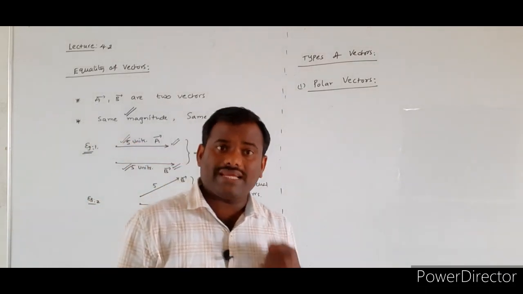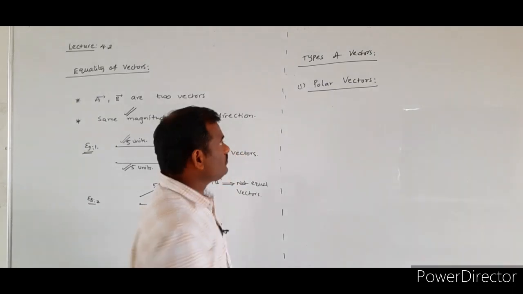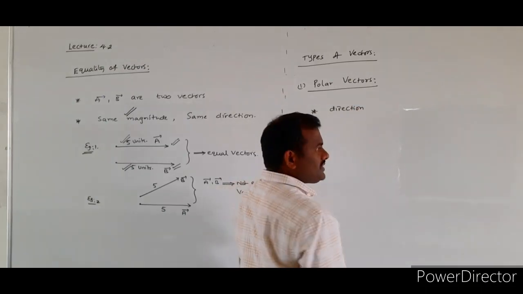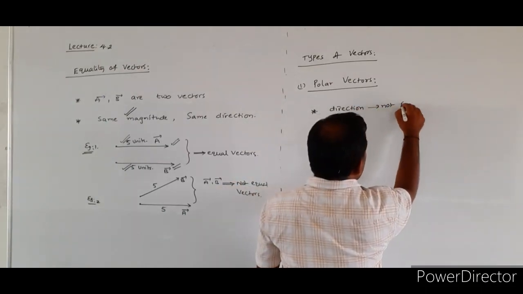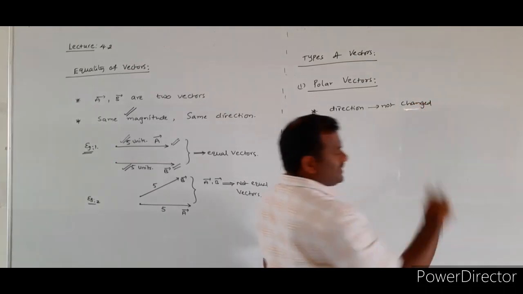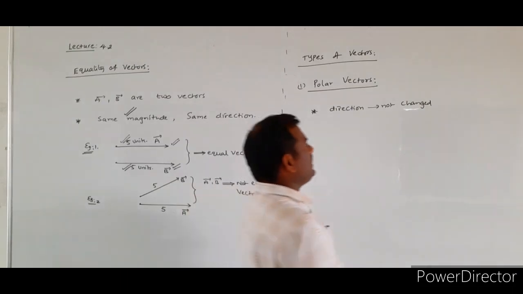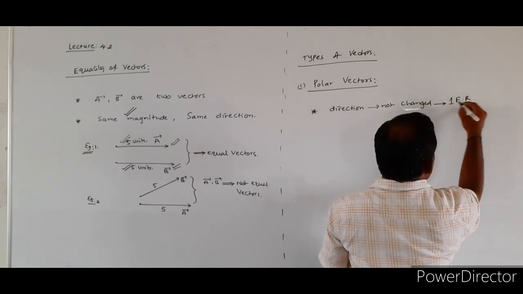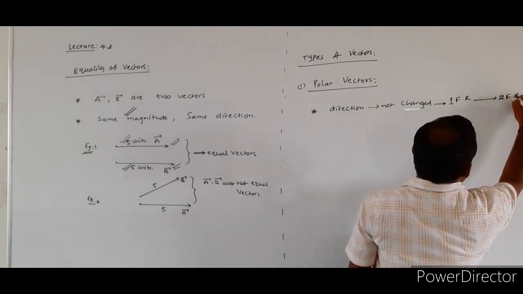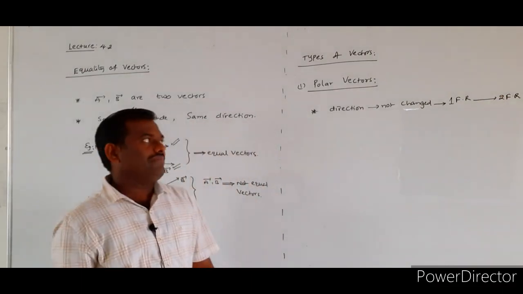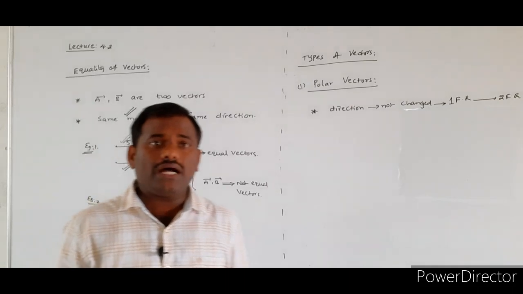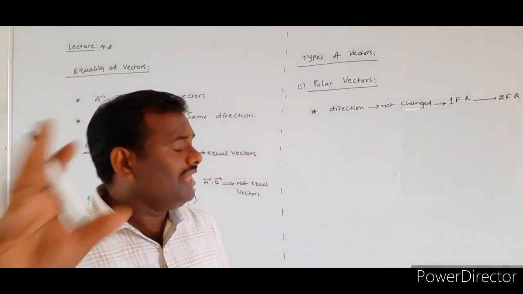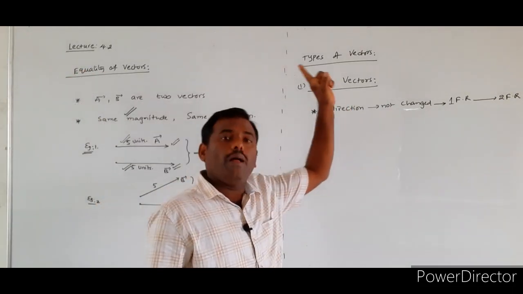How can we define the polar vector? The vectors whose direction does not change when they are displaced from one frame of reference to another frame of reference, or from one coordinate system to another coordinate system, we call those vectors polar vectors.